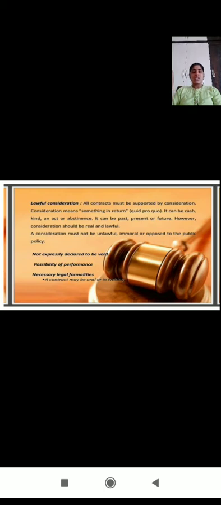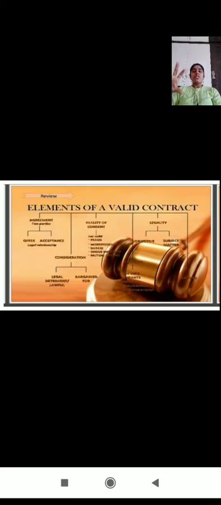Okay, and the last one is necessary legal formalities. Here, necessary legal formalities means every contract must fulfill the legal formalities, whether oral or written documents, whatever it may be. It must fulfill the legal formalities, then only it becomes a valid one. So these are the 10 essentials of a valid contract. Okay, and this is a review of the essentials of a valid contract.